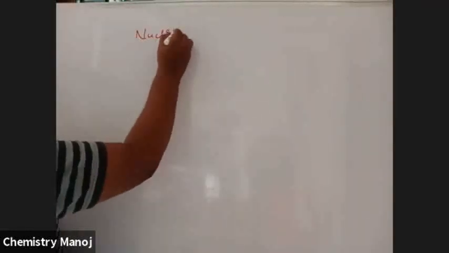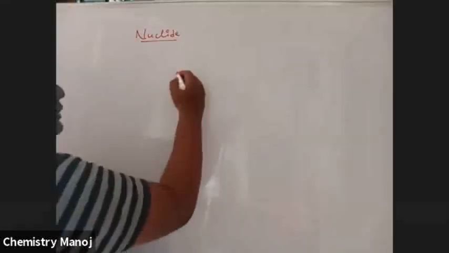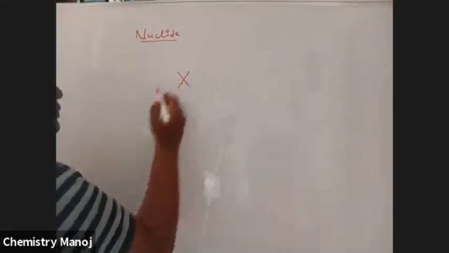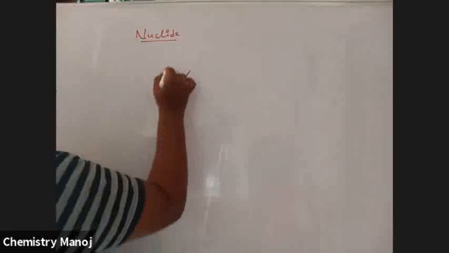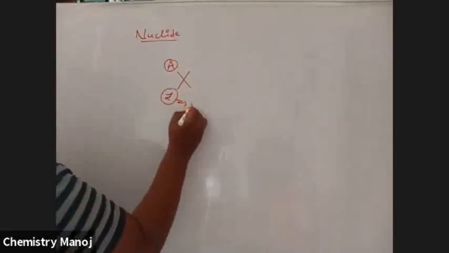First one, nuclide. Developments between Bohr's theory and Rutherford's theory. Nuclide, atomic number is entered here. What is this nuclide? Nuclide is indicated with a letter X with atomic number Z and mass number A. Z is equal to the number of protons.